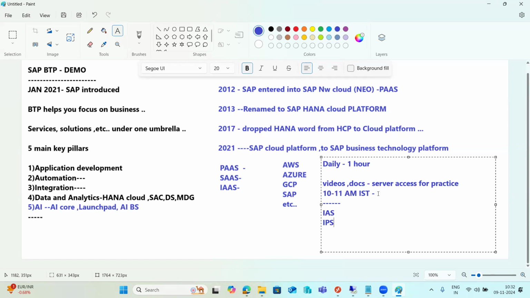Build Work Zone configuration. There are multiple environments. There are a lot of topics, and Cloud ALM. These things are there, so I will cover those things. I will share the course content in the group. You can just go through it.